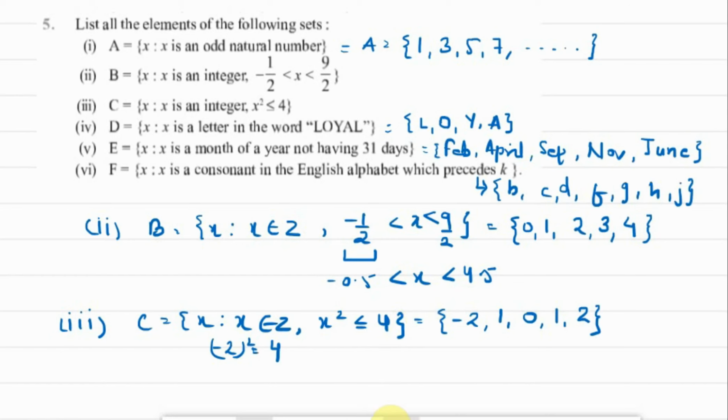In the next video, we'll be moving ahead with the types of sets and how we incorporate them, solving various questions.